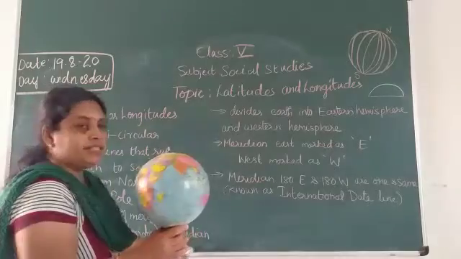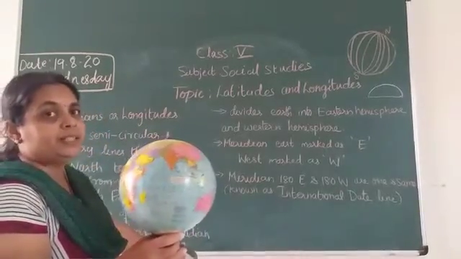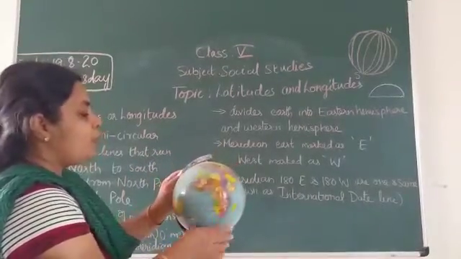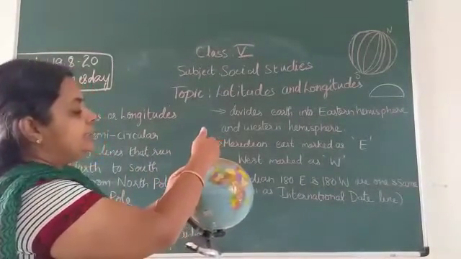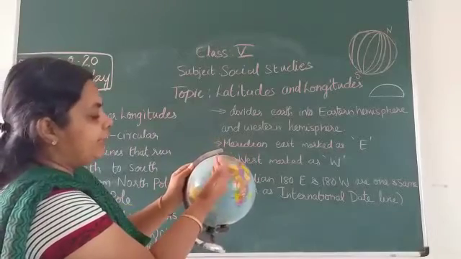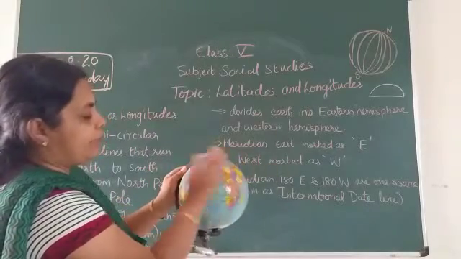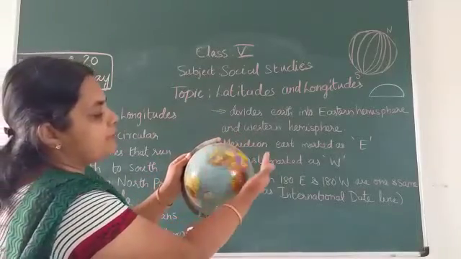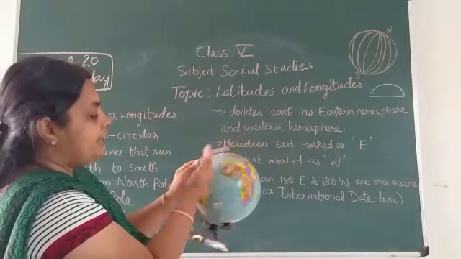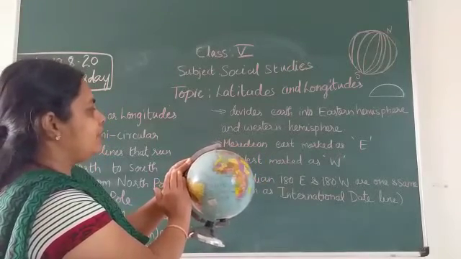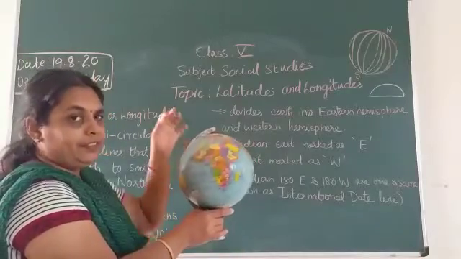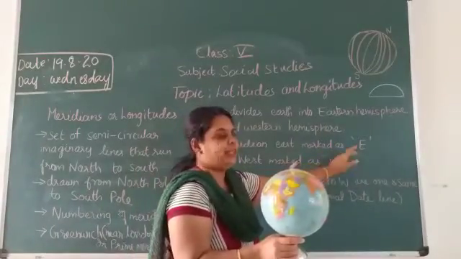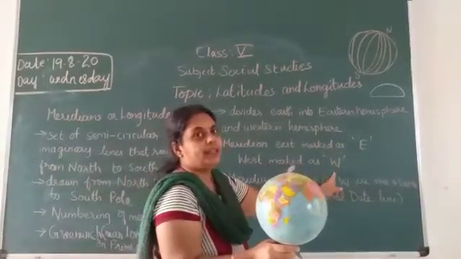This 0-degree meridian divides the earth into two parts: the eastern hemisphere and the western hemisphere. To mark it, we use a short letter. East is marked as capital E and west is marked as capital W.